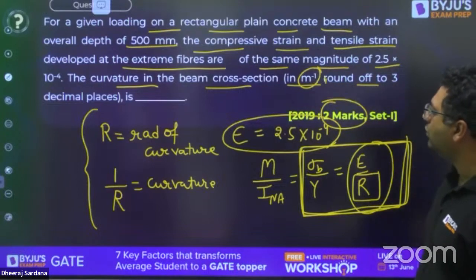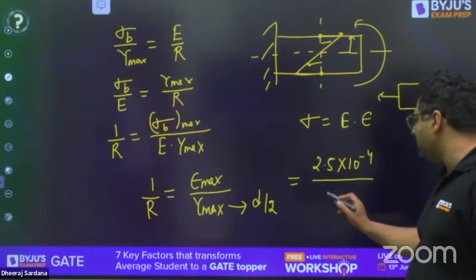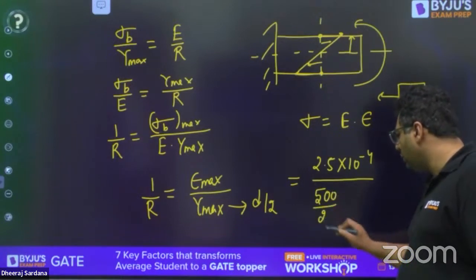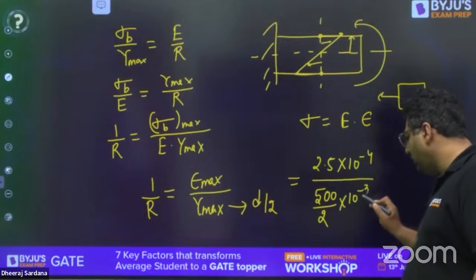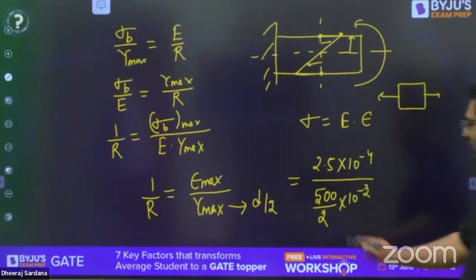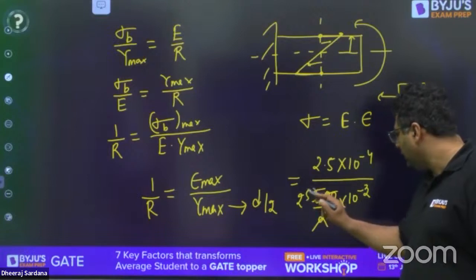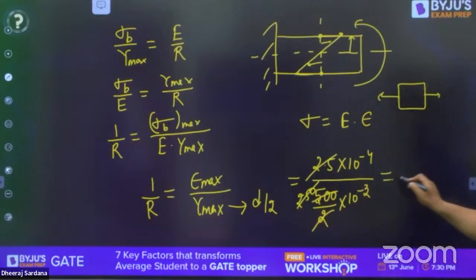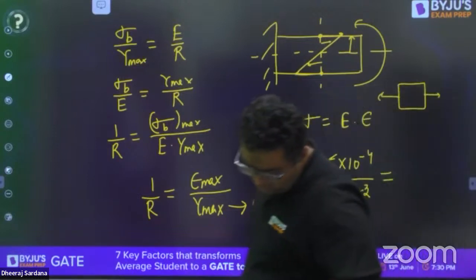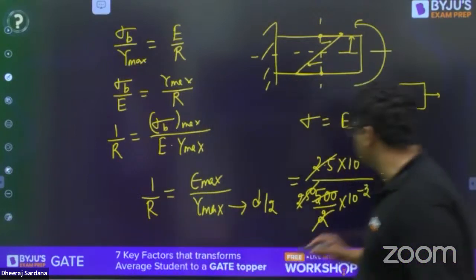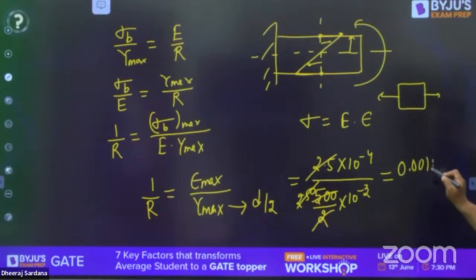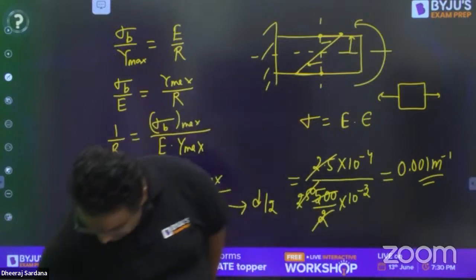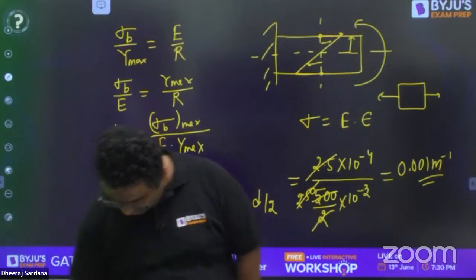So you need to put the value. They have mentioned 500 mm. So you will be having this as 500 by 2 into 10 to the power minus 3. So when you will be solving this, here you will get 250. Here it is 10 power minus 3, 10 power minus 4. When you will be cancelling this, you will be getting the answer. I have already solved it for you. Answer is 0.001 meter. So answer is correct for the aspirant, I feel. Okay. Yes, very good, aspirant. The answer is correct for you.